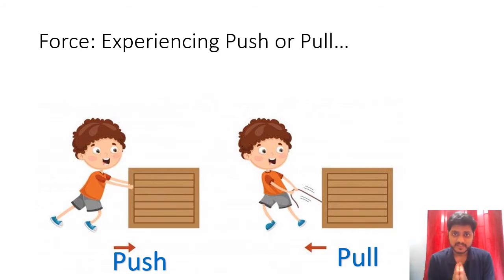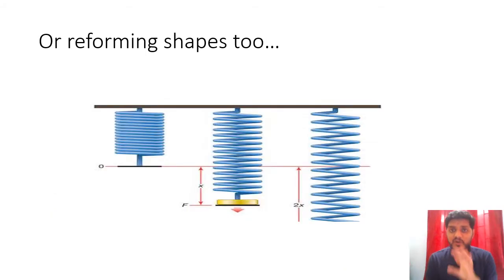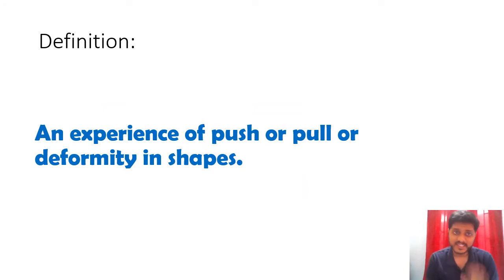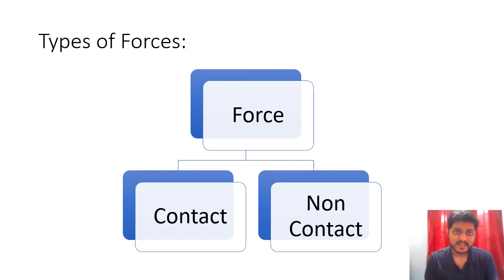Force is an experience of an object, whether it is experiencing a push or a pull, or it is deforming or reforming its shape. If there is a change in shape or an experience of push or pull, then it can be defined as a force. So the definition is: any experience of push or pull or deformity in shape is called force. So it is force applied, right?